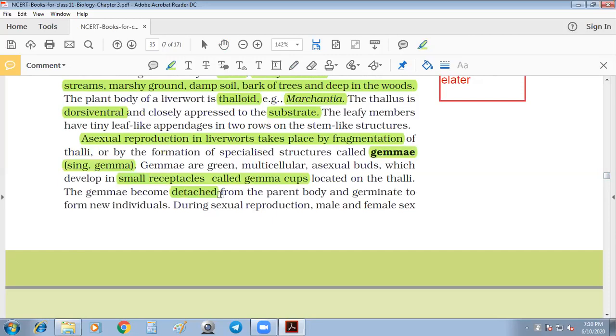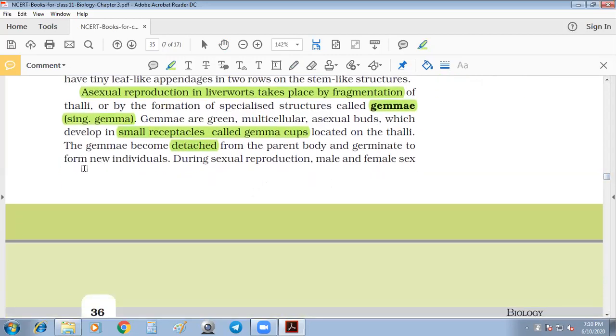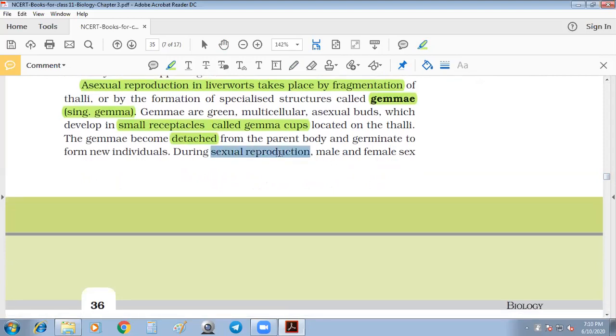So asexual reproduction happens. There are two processes in asexual reproduction: gemma cups and the asexual bud. It's called an asexual bud. That we need to know. Then these germinate to form new individuals. In the case of sexual reproduction, we have gone to a new point.